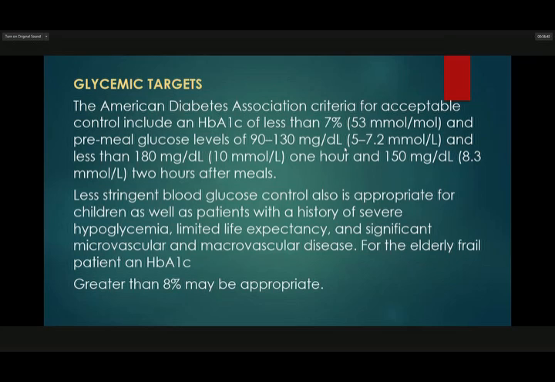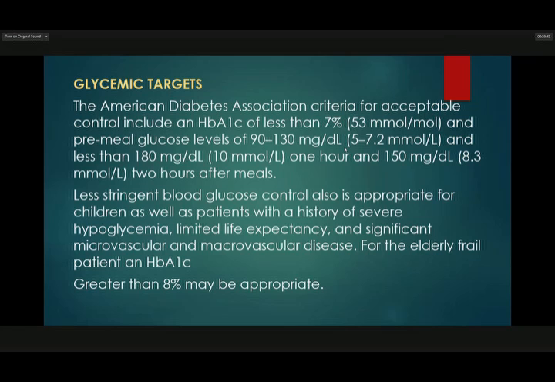So, glycemic target. The American Diabetes Association criteria for acceptable control include an HbA1c of less than 7%, or 53 mmol per mole, and a preprandial glucose level of 90 to 130 milligrams per dL, equivalent to 5 to 7.2 mmol per L, and less than 180 milligrams per dL, which is 10 mmol per liter, or 150 milligrams per dL, equivalent to 8.3 mmol per L, 2 hours after meal.